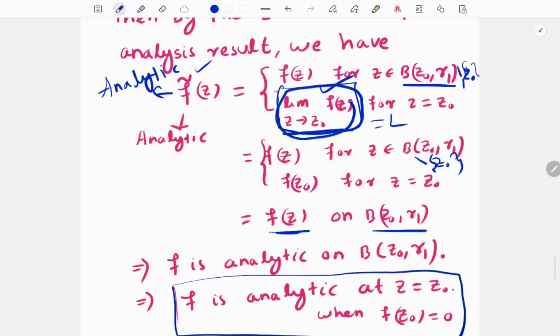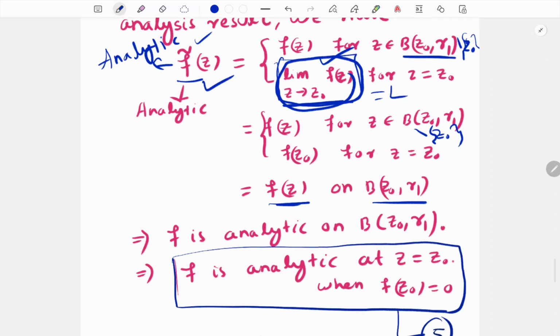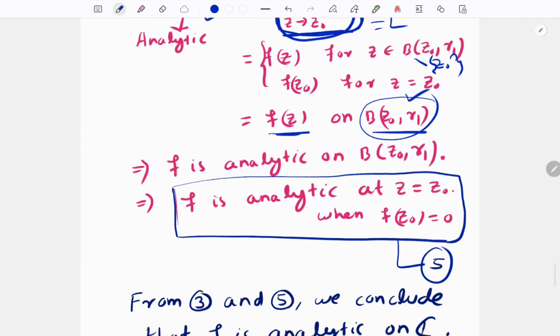Since f tilde is analytic, which comes from the definition of the removable singularity, and f tilde is equal to f on this ball, we are not talking about the whole space omega. Therefore f is analytic on this ball. Since f is analytic on this ball, it is also analytic at the point z equal to z0. So we proved this second case also, when f of z0 is equal to 0, then f is analytic.